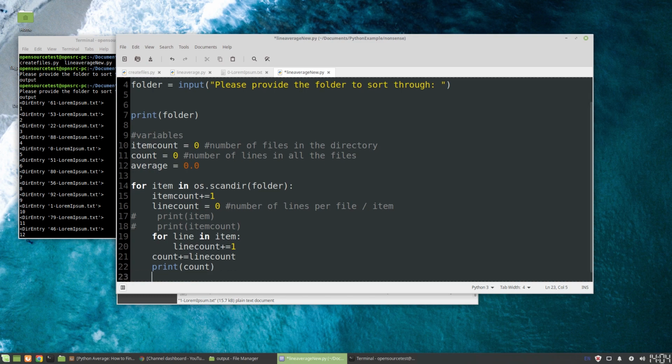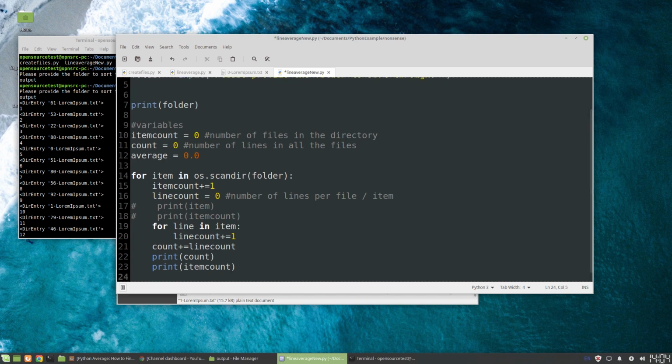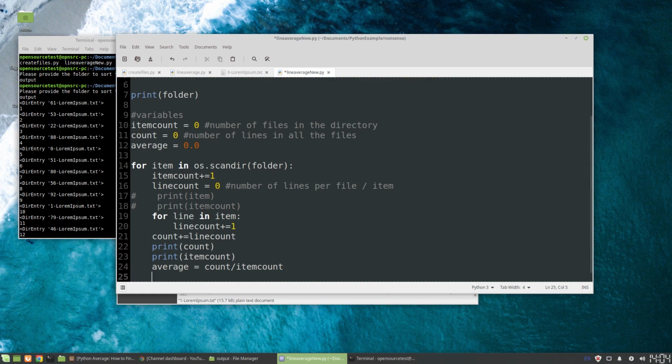We can also print item count, and we can calculate the average. And we can print the average is, and then essentially all you really need to do is this.